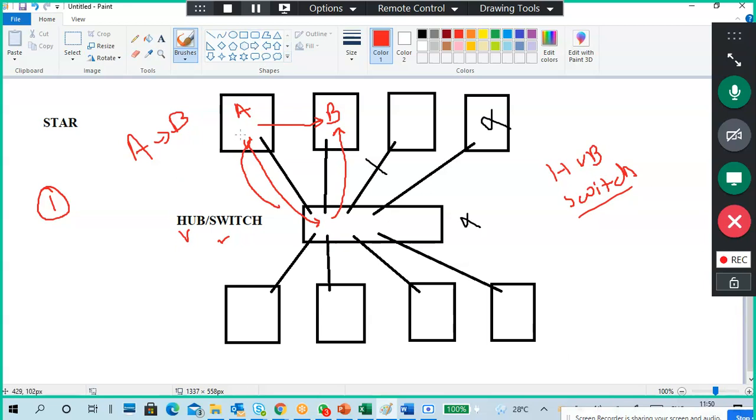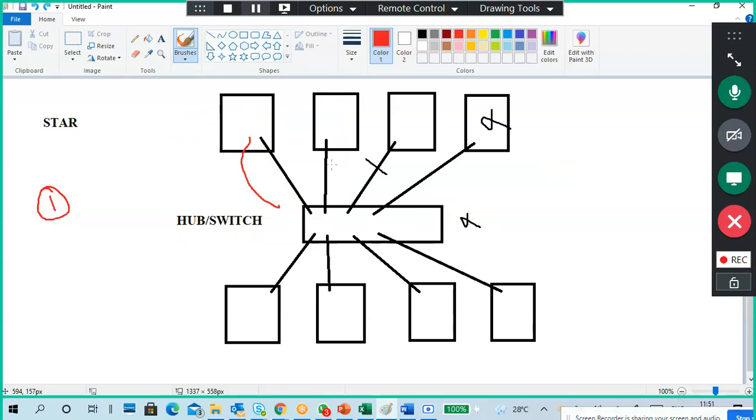Okay, so this is just for passing purposes only. Normally, switch functions are different, hub functions are different. Mainly, if you take a hub, it takes the signal from A and sends it to B. So A sends to the hub, and the hub to B, like this. This is your communication. And this is a star topology.